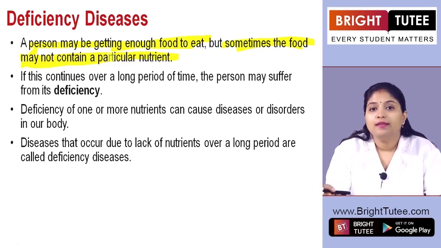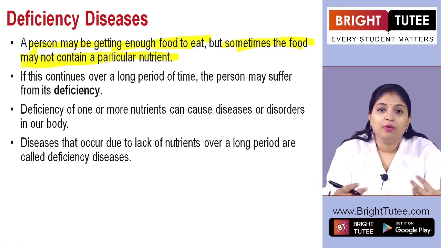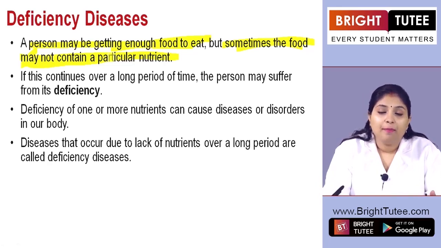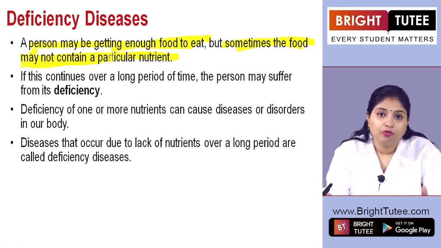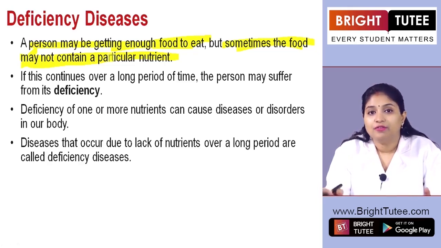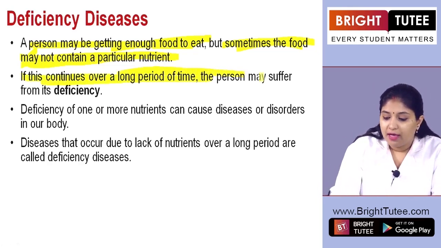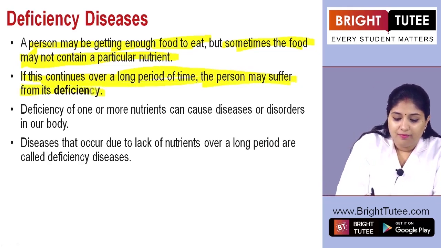Although he or she is eating a full meal, that means they do not feel hungry, they have ample amount of food, they are missing out on different nutrients, right? This will cause deficiency disease, right? If this continues over a long period of time, the person may suffer from deficiency.